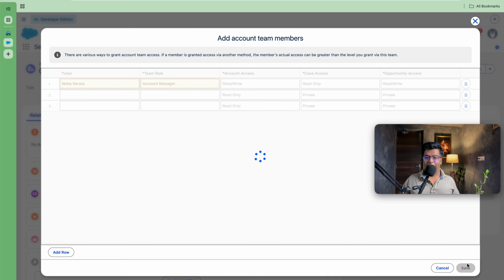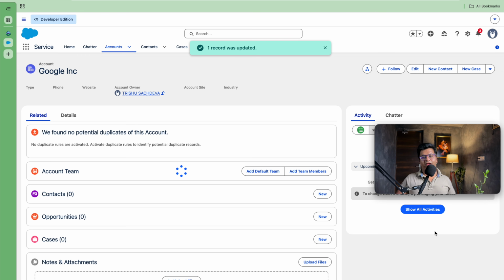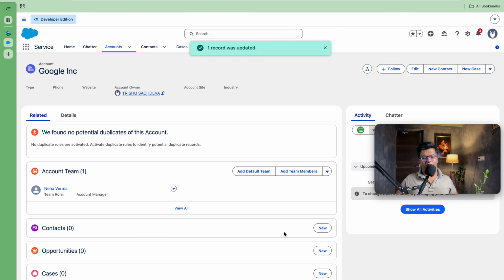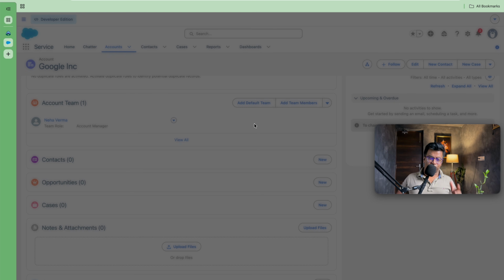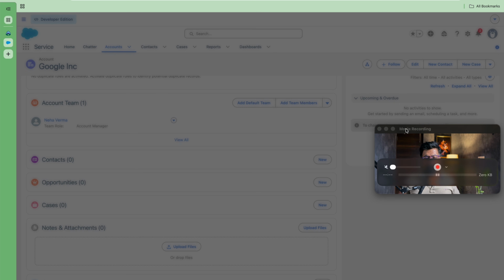As soon as we add it out, further we will be creating an opportunity so that we can play around with the same, and the case as well. So let's first create a case here, that is testing for account team. So we will be creating a case.